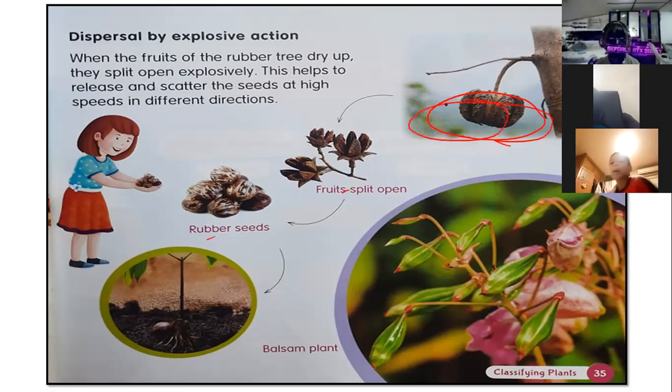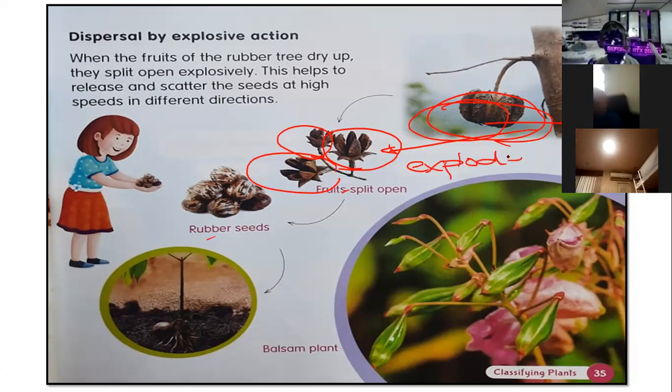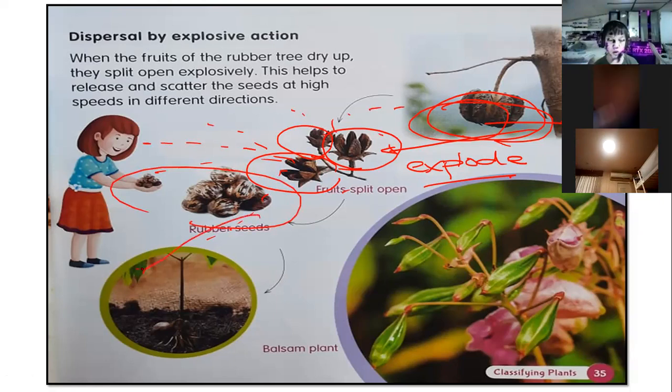This one. When this one will become dry, then what will happen? It will open, no? It will explode. Push, like that. And then the seeds will fly away, like that. And then it will grow somewhere else.